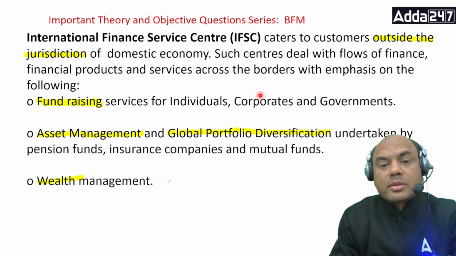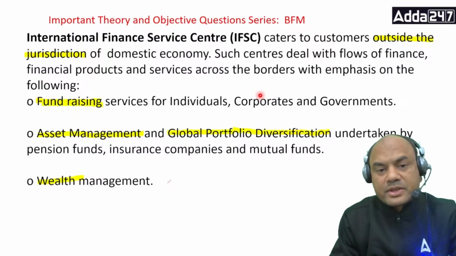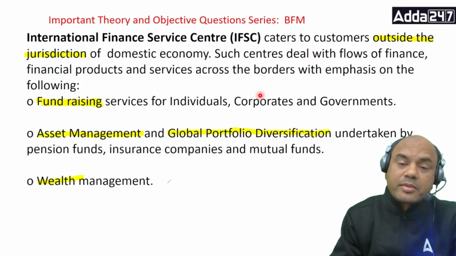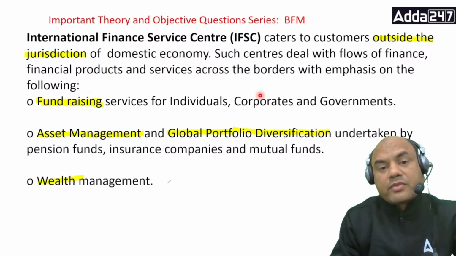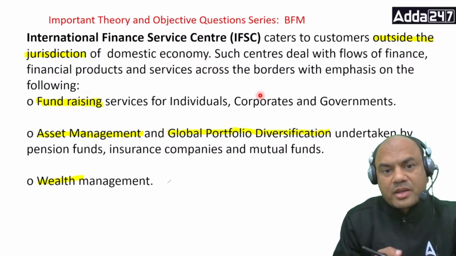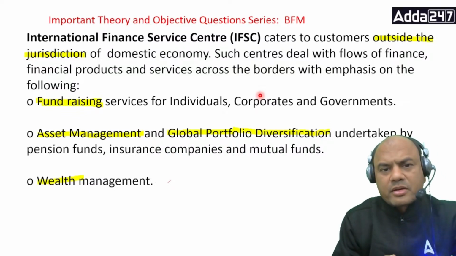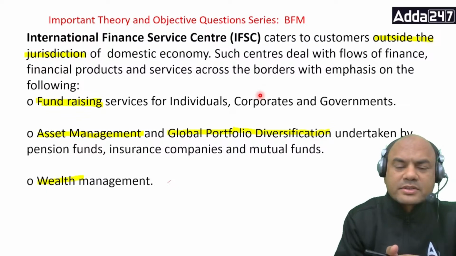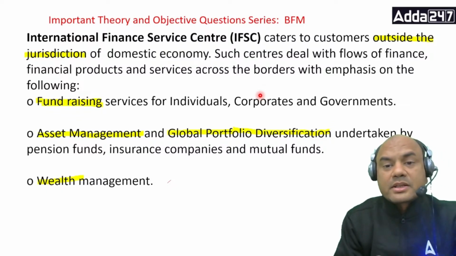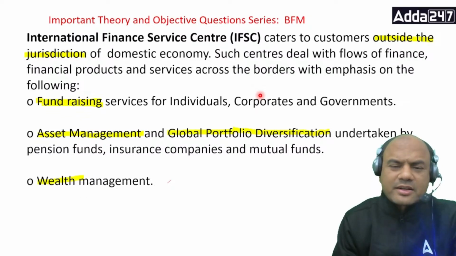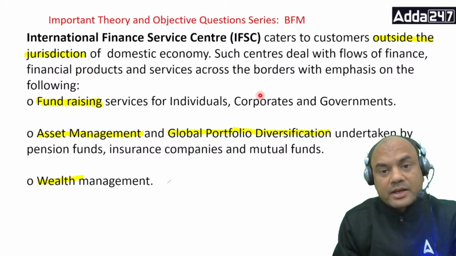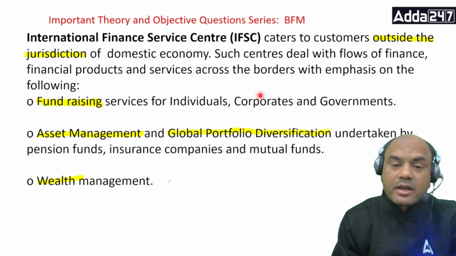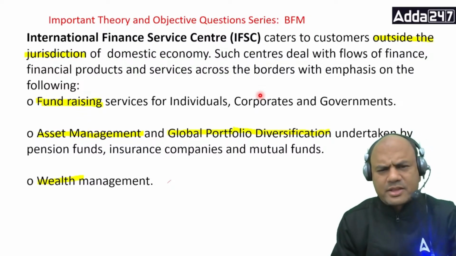Asset management and global portfolio diversification undertaken by pension funds, insurance companies and mutual funds. Now what do you mean by this? Global companies are what we have investing in our country right now. Once we come into the global ratings, right now also we are there. It's not that we are out of the global ratings. Once our IFSC starts, means it has already started. This IFSC has already started its operations. Kindly note, don't be under the impression that it is going to start. It has already started.